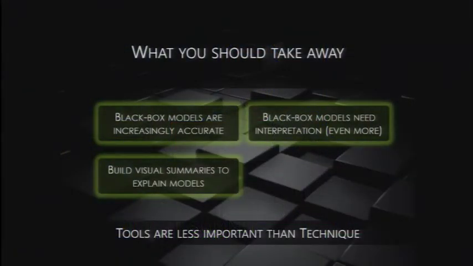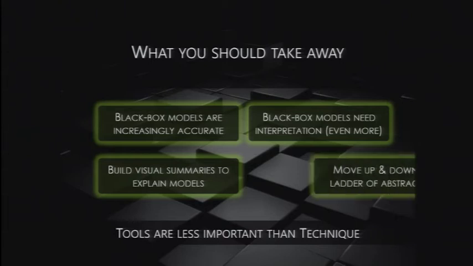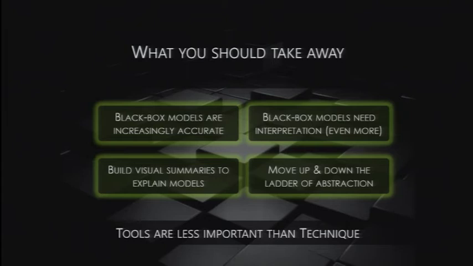Methods are emerging to understand these, and a few powerful methods are simply visualizing these in terms of output and trying to interpret them. Build a visual summary that explains the model. Don't expect people to say, okay, because it's random forest, it has to be right. That's same as saying because it's witch magic, it will work. Build a model that will help them understand from their domain and help them interpret this in a way that they can relate to. Help them move up and down the ladder of abstraction.